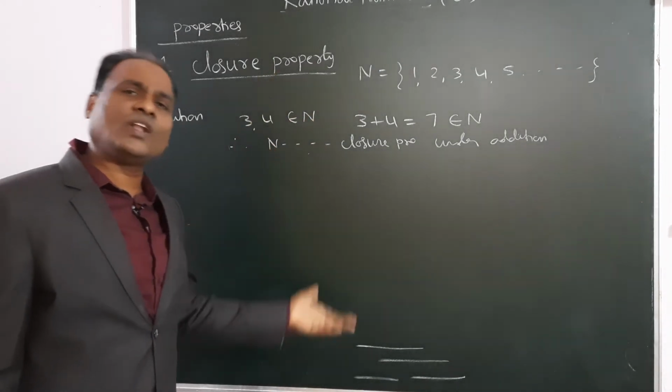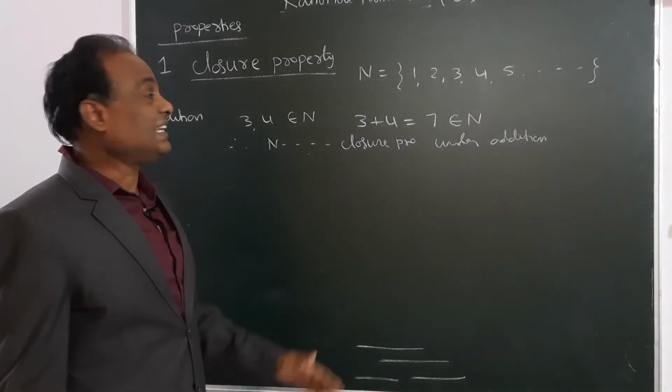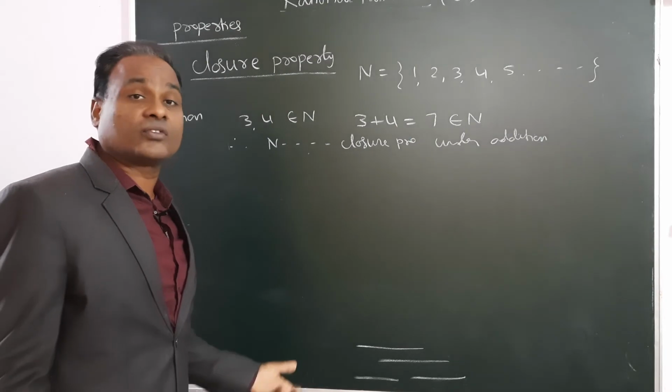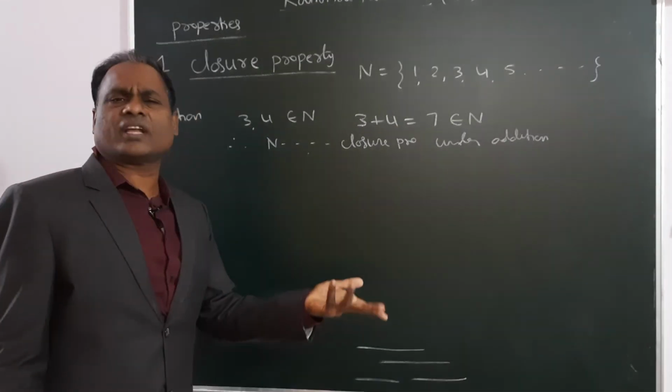Similarly, whole numbers will also have closure property under addition. Integers will also have, and of course rational numbers also will have closure property under addition. You can verify.